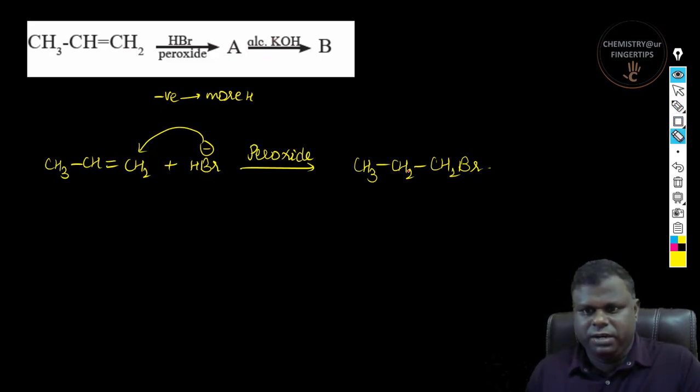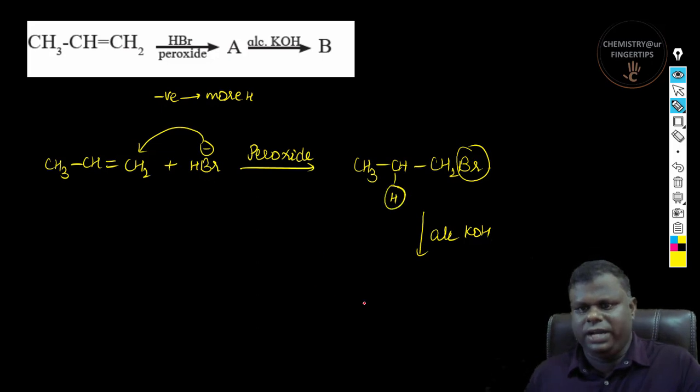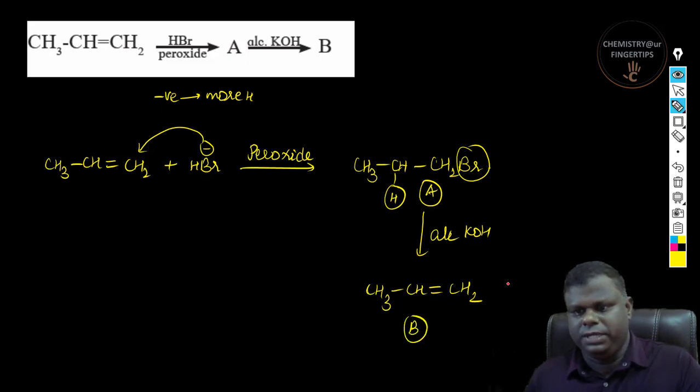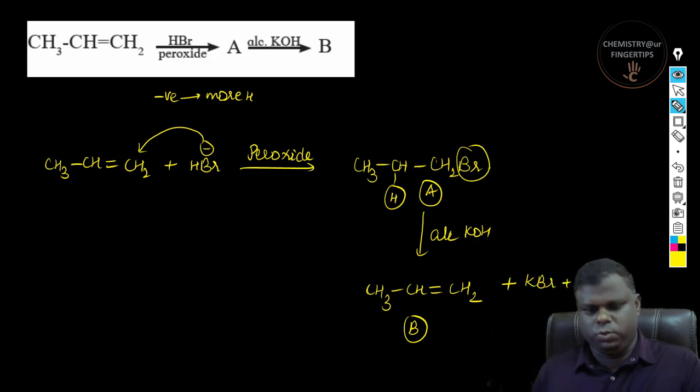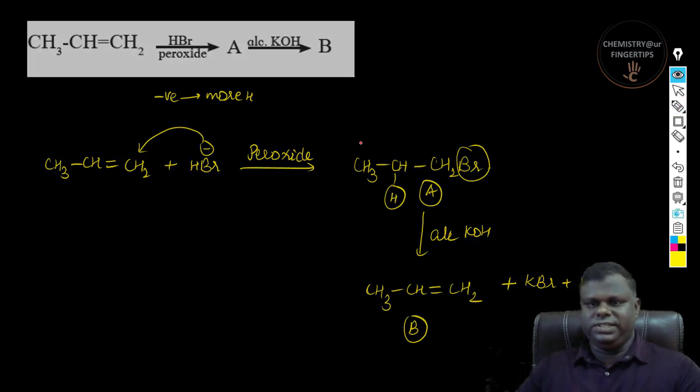So let me just make a little bit modification over here. When you treat it with alcoholic KOH, this is going to undergo dehydrohalogenation. So you will be getting CH3 and then you have CH double bond CH2, right? So this is nothing but your compound A and this is nothing but your compound B. Obviously, you have HBr and KOH is going to give us KBr plus H2. Very simple, very easy, right?